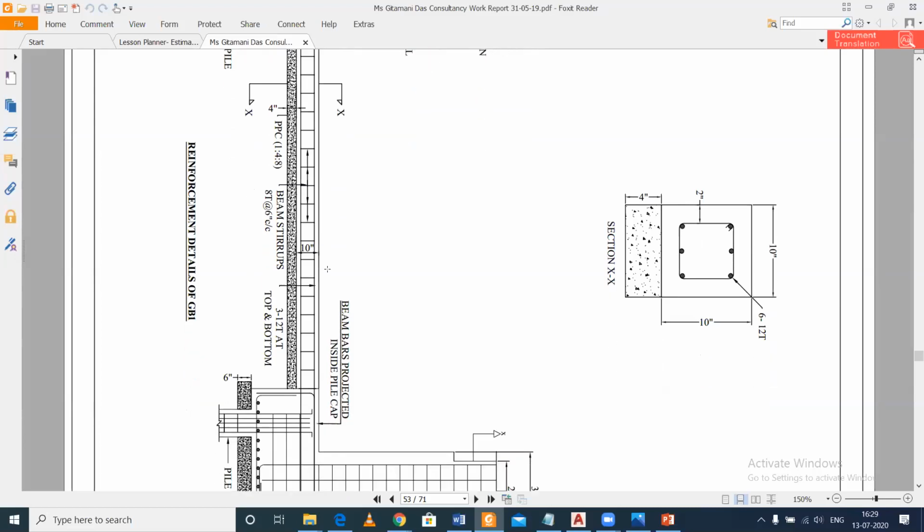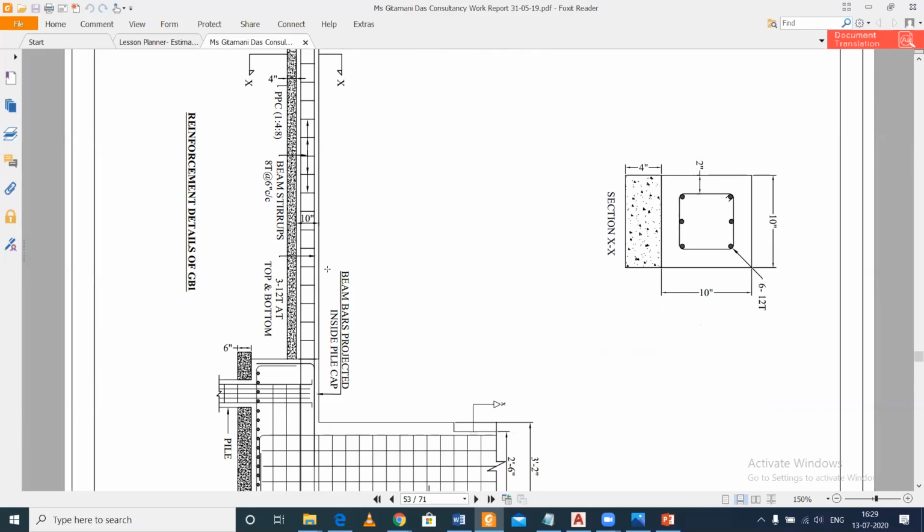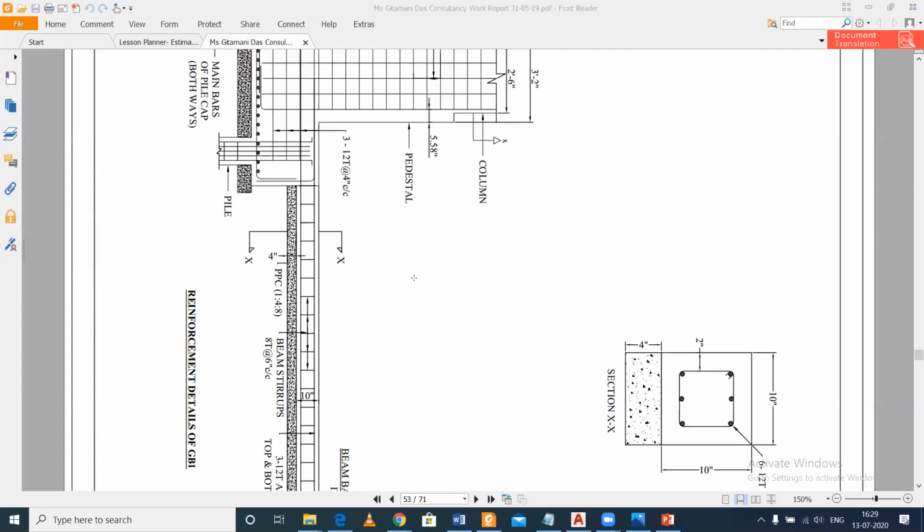In the grade beam, see, shear wall is a different thing and grade beam is a different thing. Grade beam is done to keep the pile caps together, and a shear wall is done when we are constructing any land in an underground level. So it will have some soil fill, and we go for RCC walls below underground level.